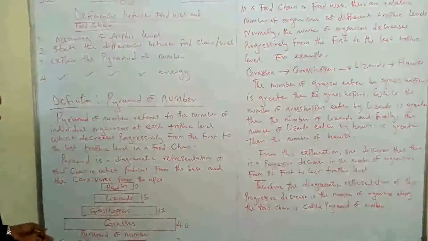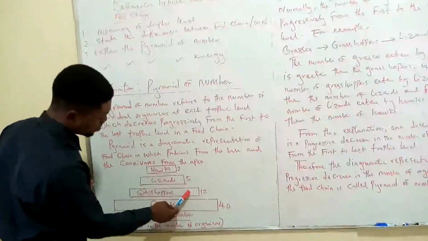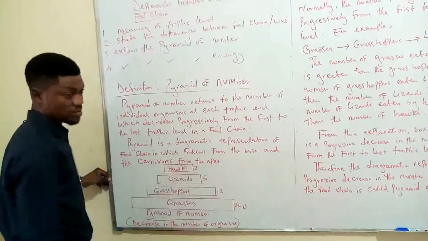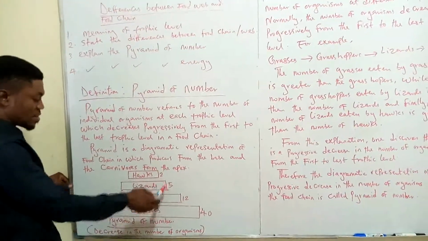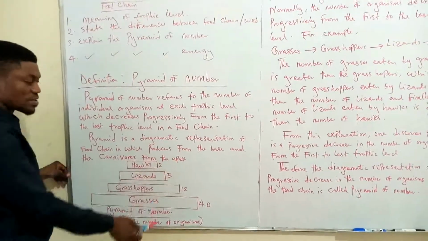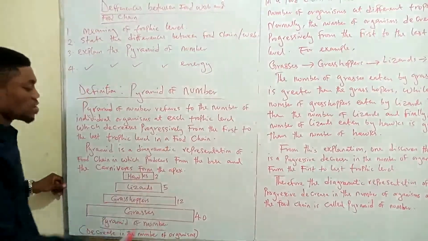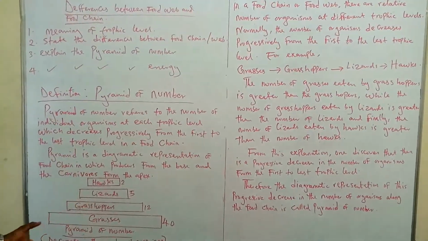So the number of grasses eaten by grasshoppers is greater than the grasshoppers. The number of grasshoppers eaten by lizards is greater than the lizards. And the number of lizards eaten by the hawks is also greater than the hawks. What can you observe here?